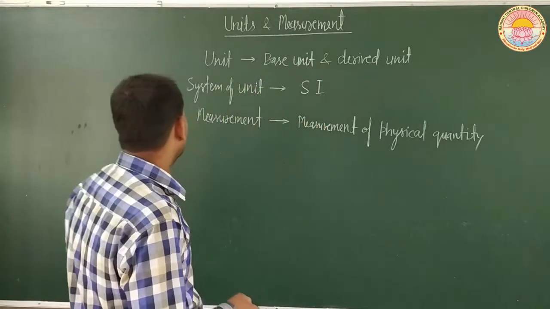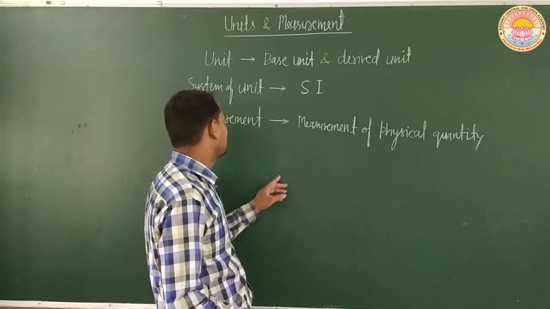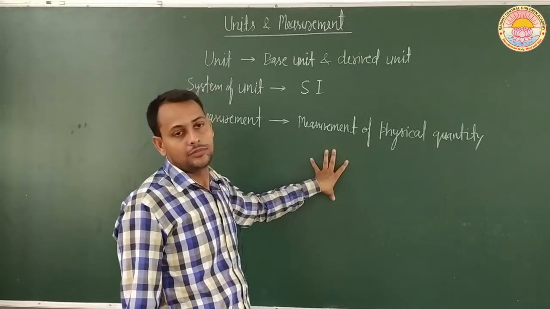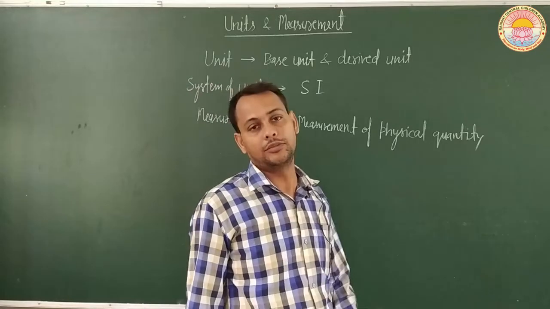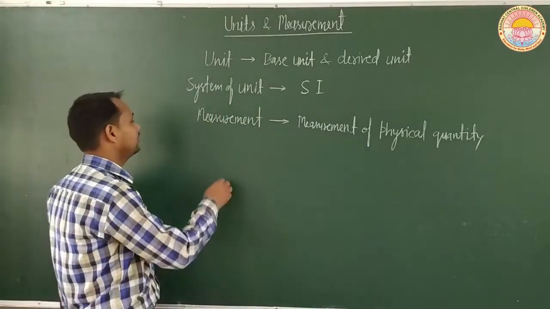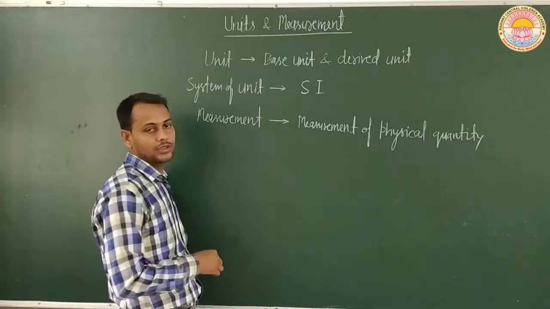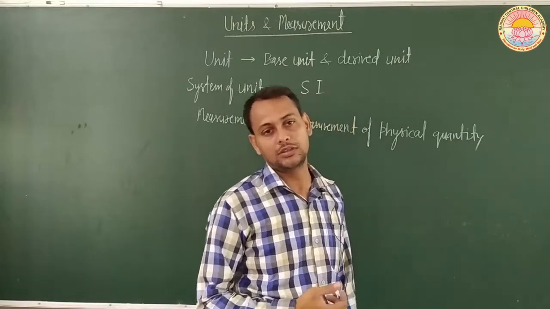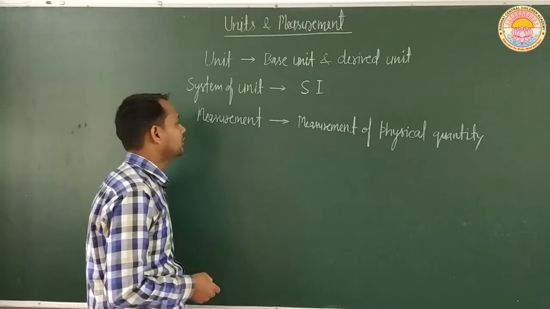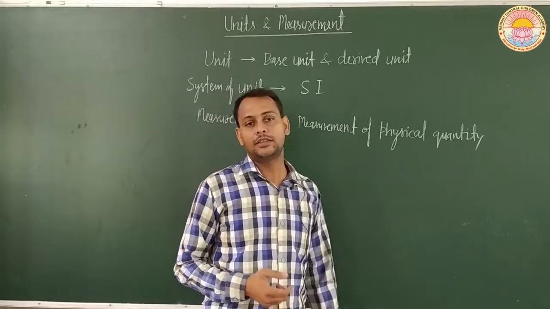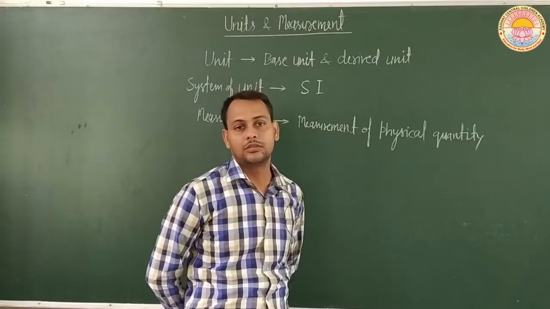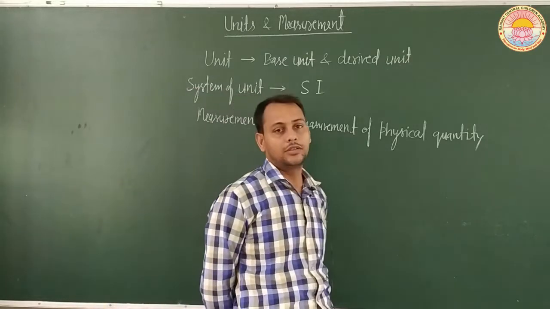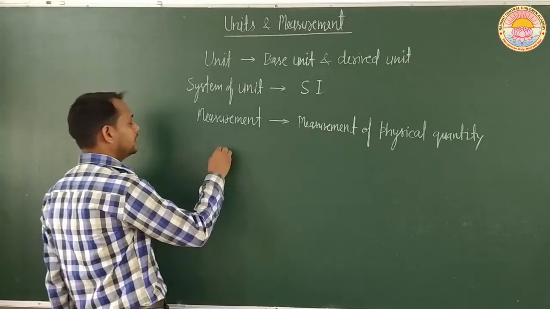Hence, for the measurement, first of all we see how people measured a physical quantity in ancient time. In ancient time, how did people measure a given physical quantity? Physical quantity means a quantity which can be measured. So first of all we see how, in ancient time, people measured a given length or given mass or time.